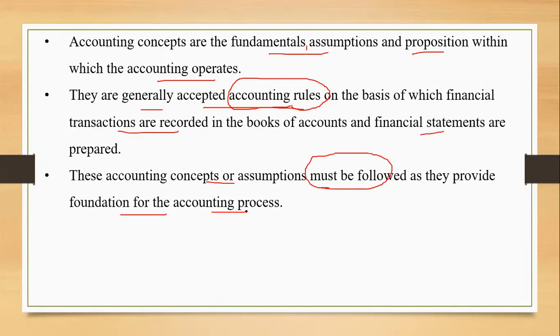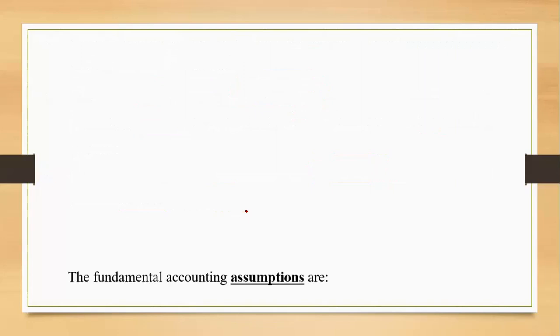Whatever the accounting process is, it starts from identification, then recording. The most important step is recording, and for recording we need some base. On what basis are we going to record? Why are we giving two effects? Why is there debit and credit? Why are we following one accounting year? So many things are there to be learned, and every question of why, I'm sure, will be answered over here.